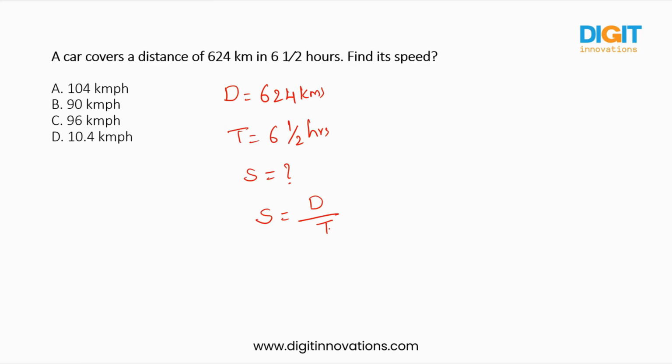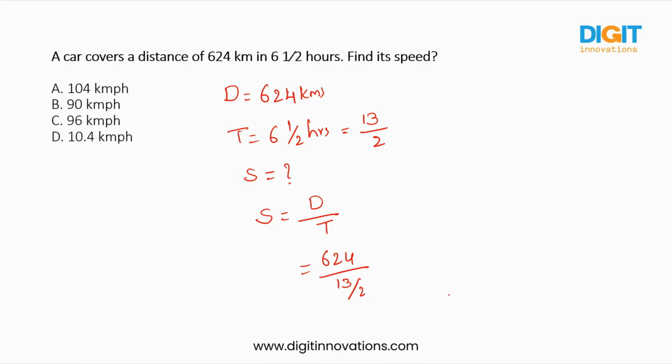Distance by time, right? So time is in mixed fraction. Let us convert it into an improper fraction, so it will be easy for us. So 6 twos are 12, 12 plus 1, 13. So it will be 13 by 2. So distance is 624 and time is 13 by 2.